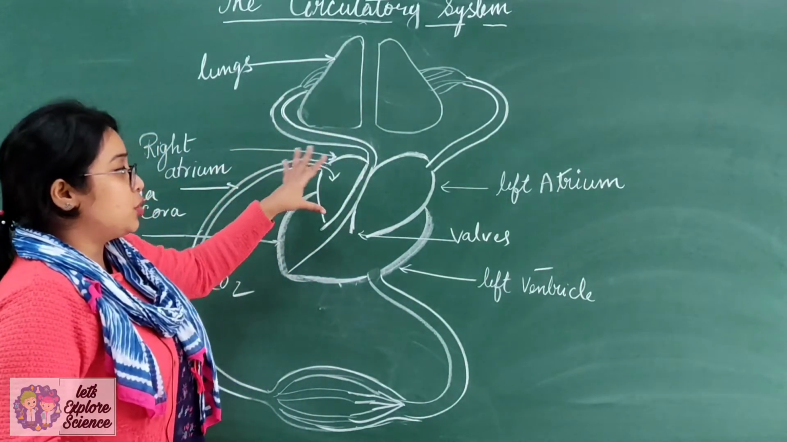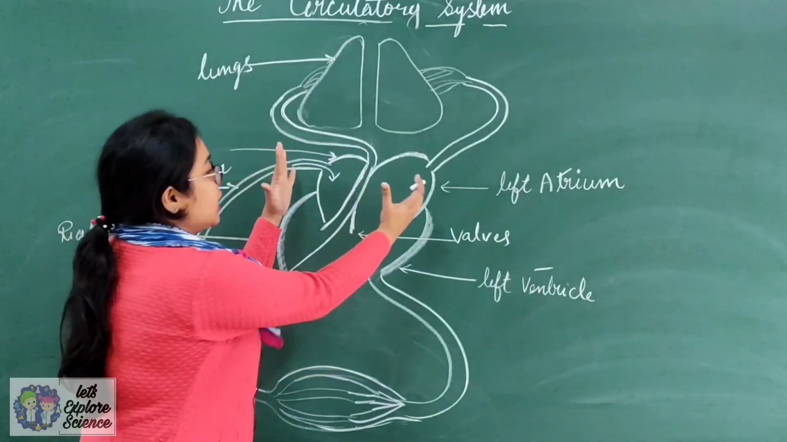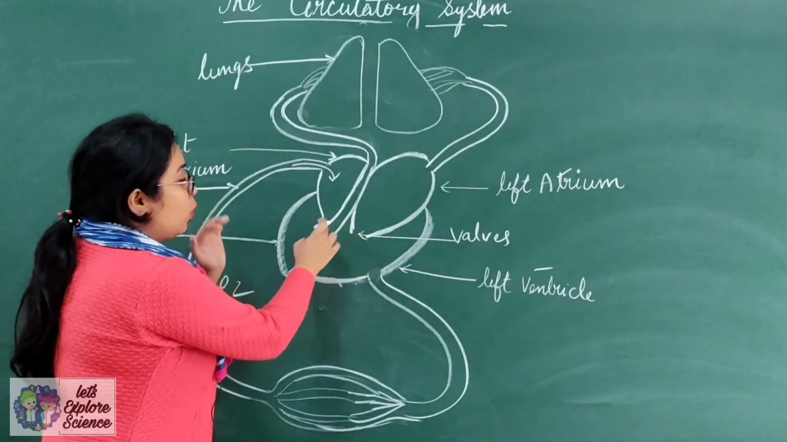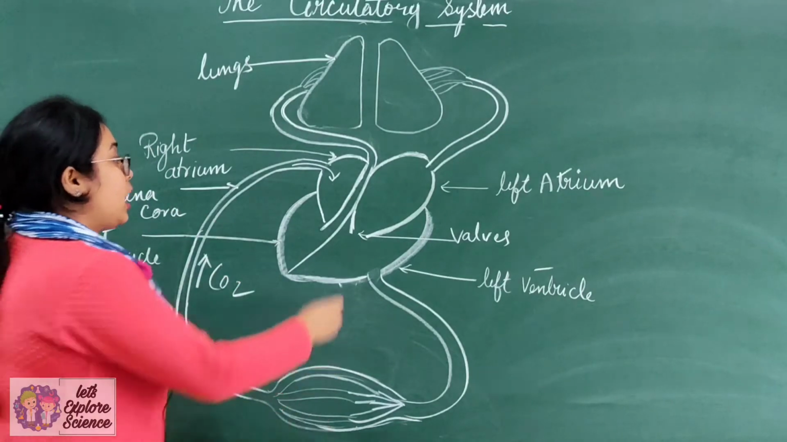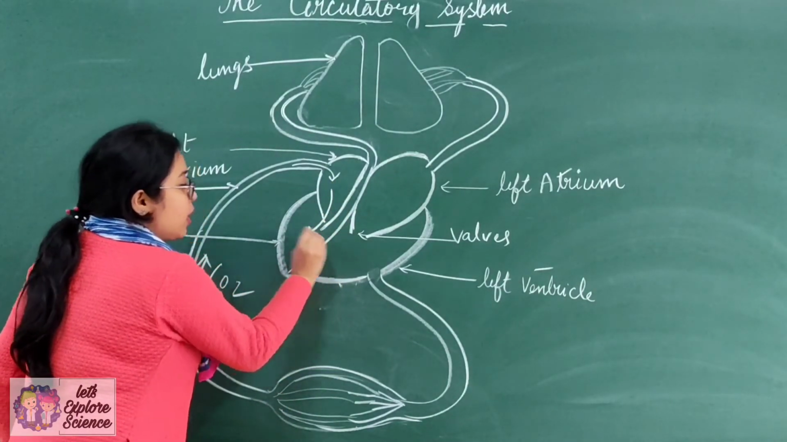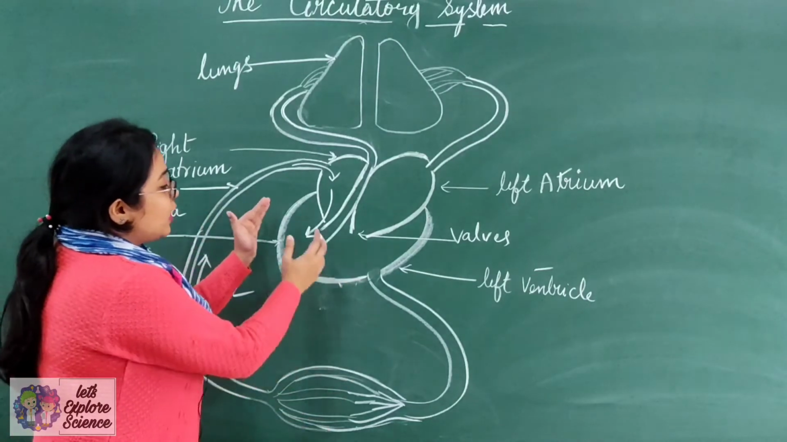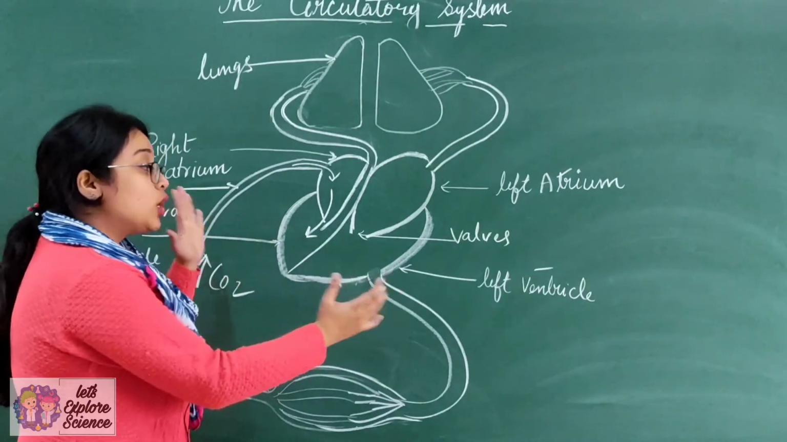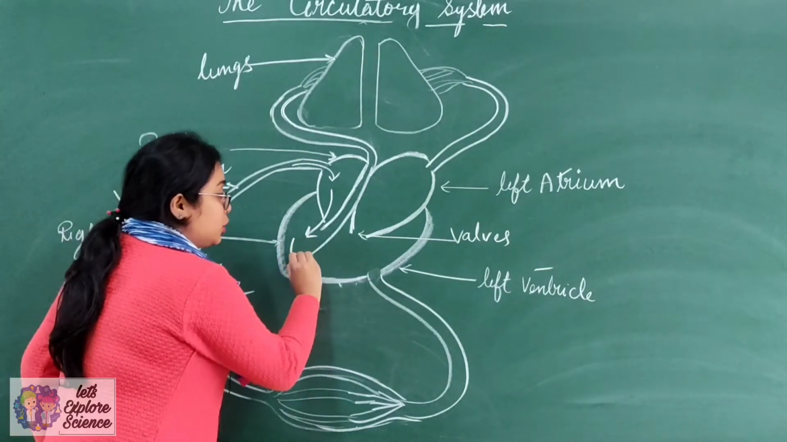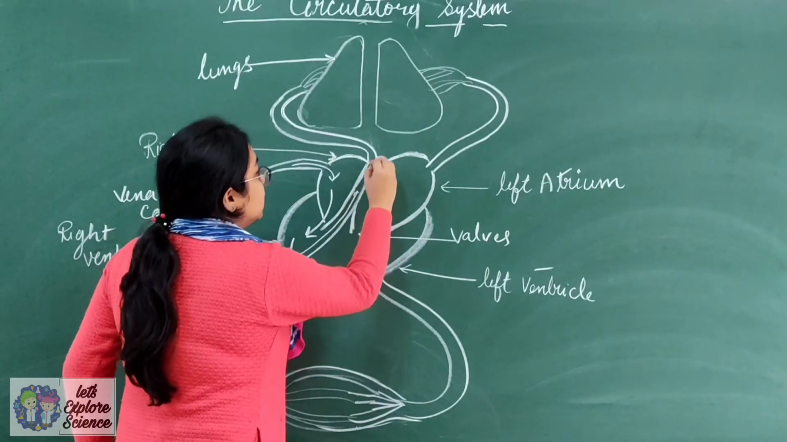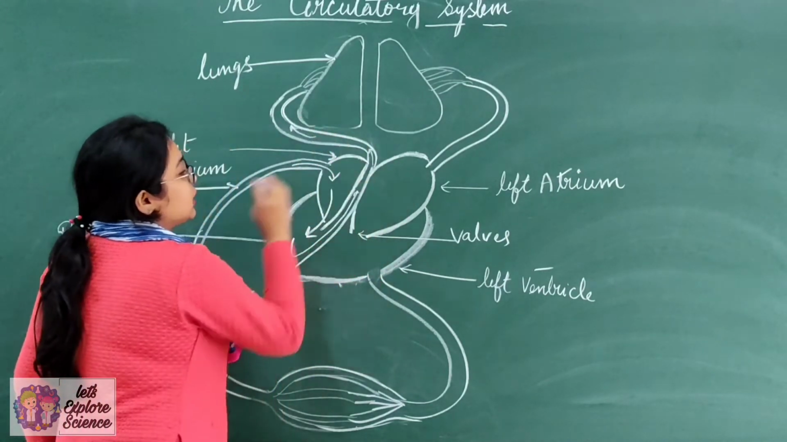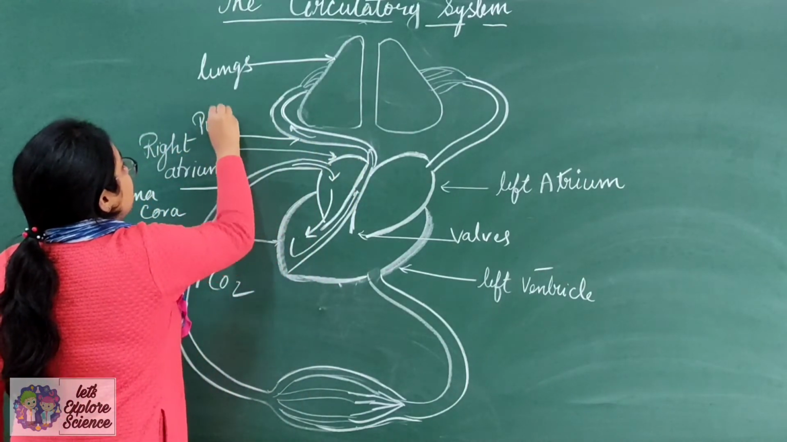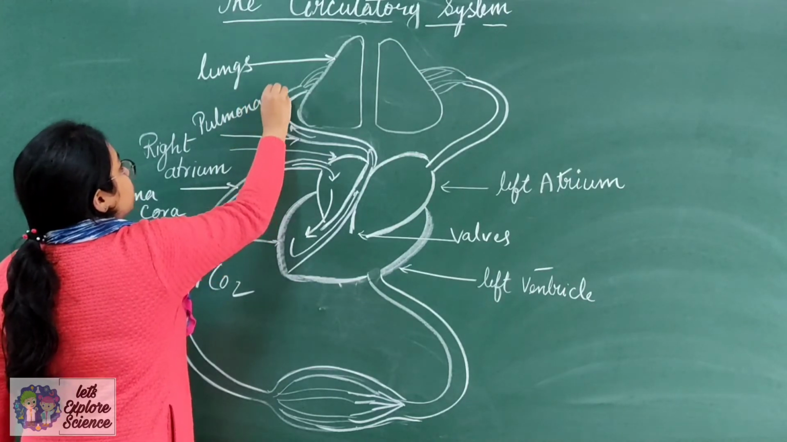Now when the right atrium gets completely filled, then there is a contraction in the atrium. The atrium will contract, so these doors or the valves will open and the blood will come down to the ventricle. Now when the ventricles are completely filled, then what will happen? There will be a ventricular contraction. Now the blood from the ventricle will move to the lungs through this artery. Now this artery is known as the pulmonary artery.